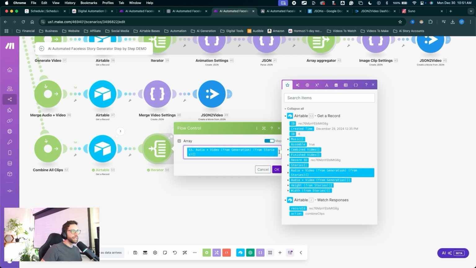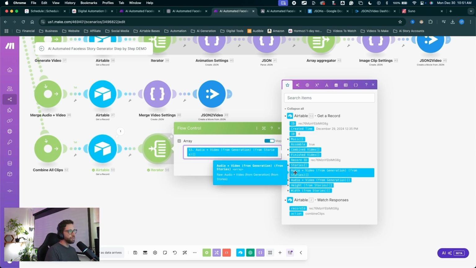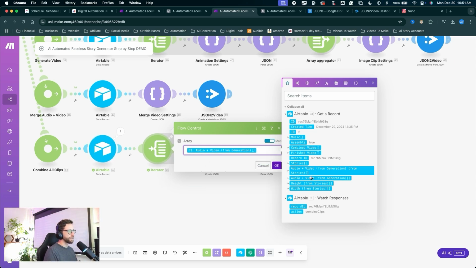So this is something that happens quite often. You'll set up an automation connected to a specific field. You'll rename the field thinking you need to organize or just rename it to something better, and it breaks your automation. So we have two audio plus video arrays right here. We are linked to this one, but we actually renamed that field to this right here. So we're going to have to switch out this array to this option right here.